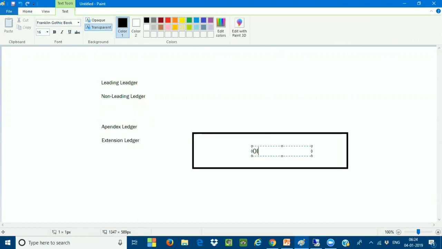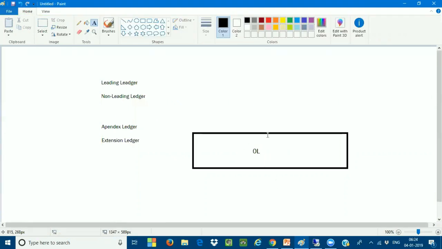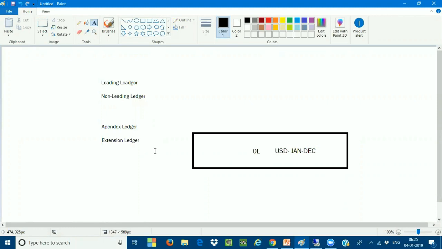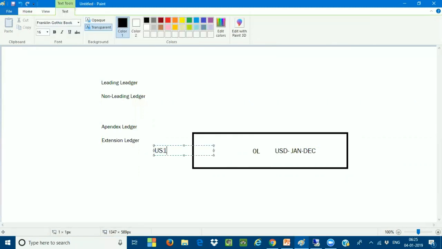OL is nothing but my 0L, which is mainly useful for reporting. So I will do a lot of transactions in this OL. What is the currency? The currency which I'm using is USD, and the financial year is January to December. Very, very important. So this is my leading ledger, which has been assigned to my company code. My company code is US10.